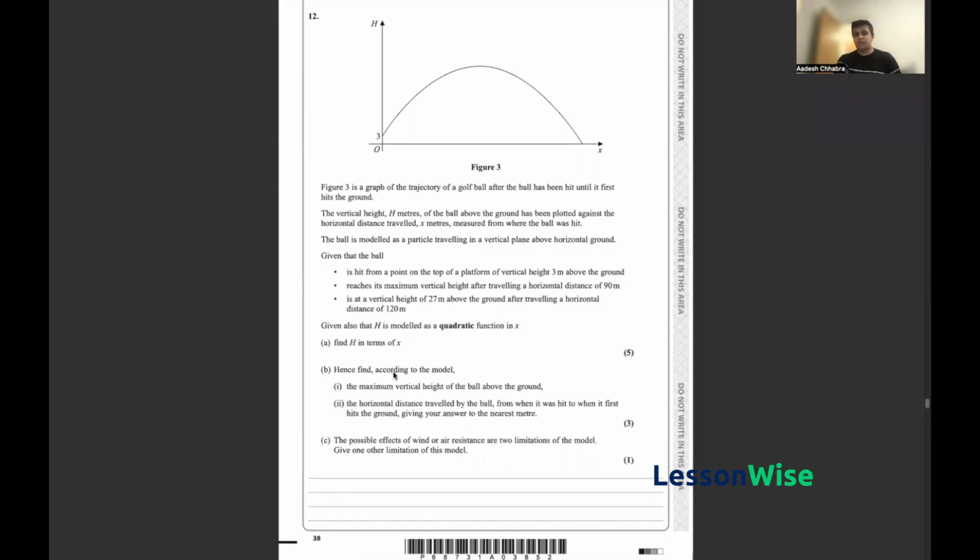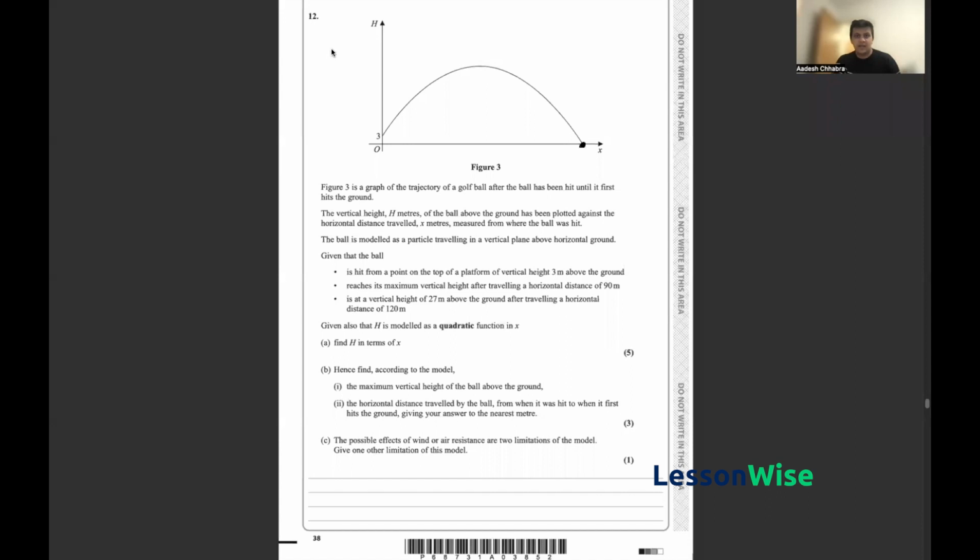For the second part of the B part of this question, all we have to do is find the total distance traveled by the ball. Essentially that is the point at which the graph hits the x-axis. As you can see, that would showcase the total distance. So all we have to find is the point of x at which h is equal to 0, and hence is essentially the root of the equation.